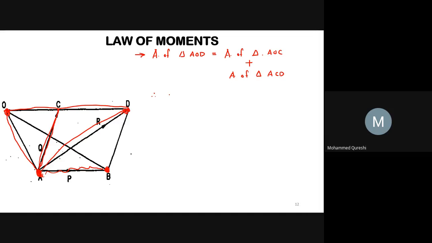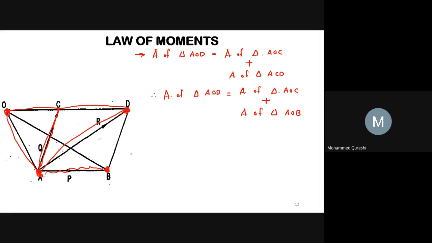area of triangle AOC plus area of triangle AOB.